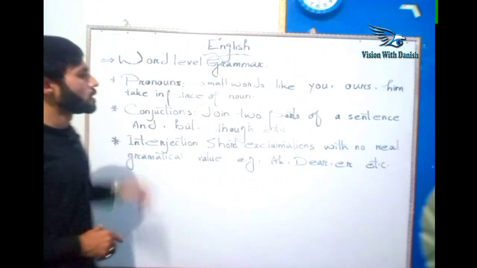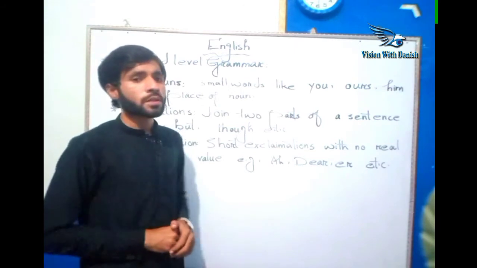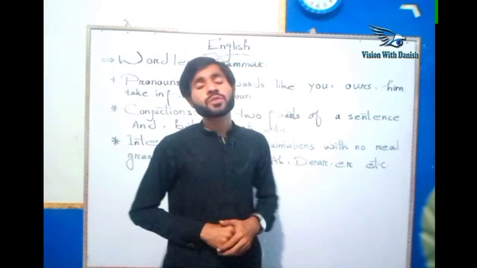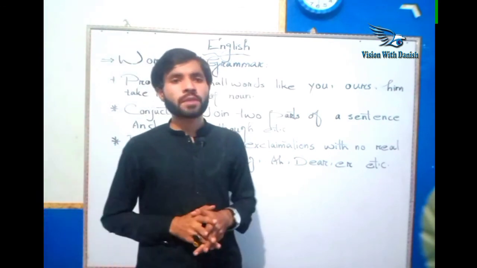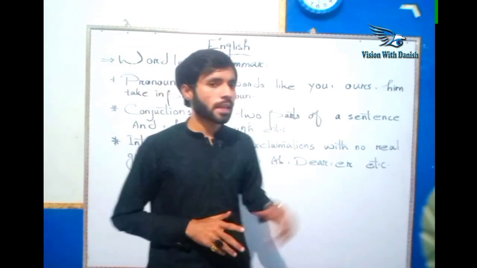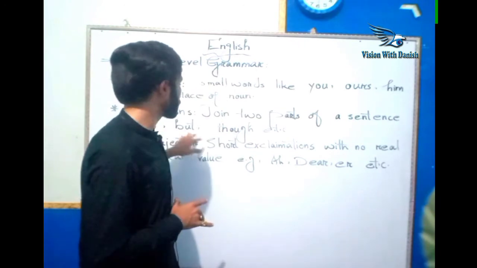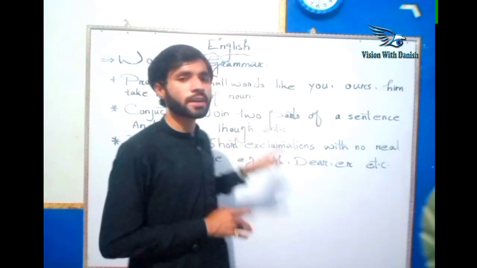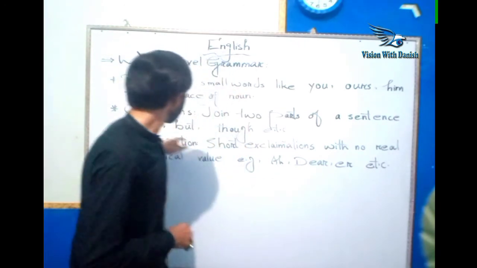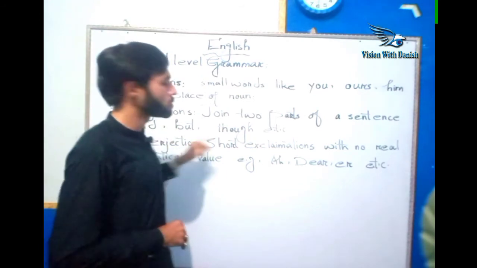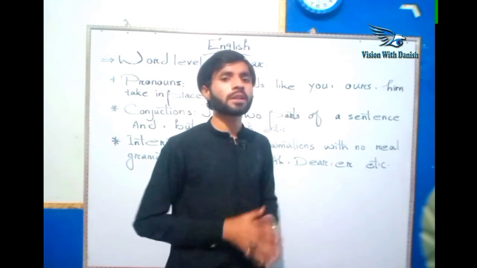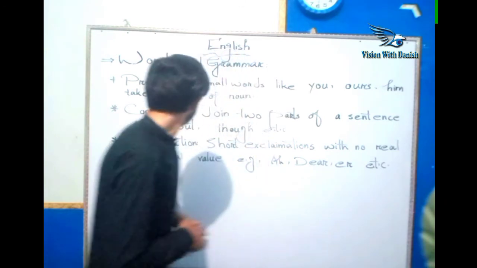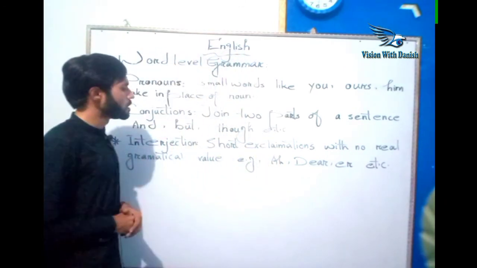Conjunction. This word is used to join two sentences in a particular way with specific words. Among the few examples of those words called conjunctions are but, and, though, etc. These are all words in the category of conjunction. Interjection.